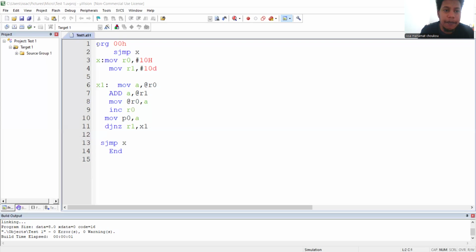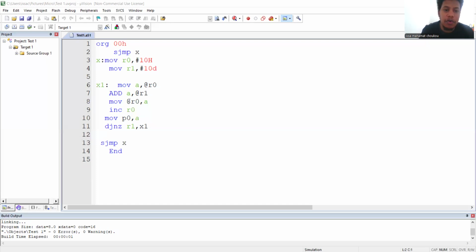I show you. My code is: start 00, x jump x, move R0 10 hex, move R1 10 decimal, and x1 we move to A at rate R0. We send R0 to A. Here addition, A at rate R1. I send R1 to accumulator.